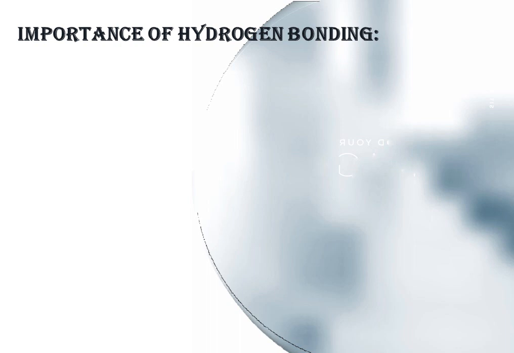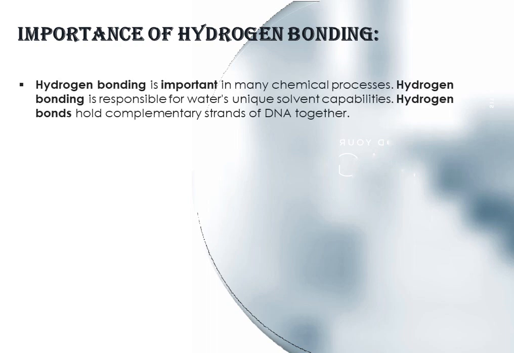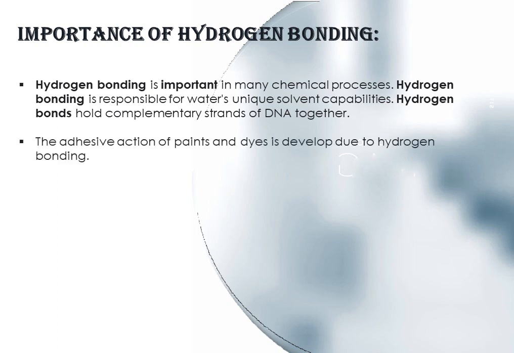And what is the importance of hydrogen bonding? Hydrogen bonding is important in many chemical processes. Hydrogen bonding is responsible for water's unique solvent capabilities. Hydrogen bonds hold complementary strands of DNA together. The adhesive action of paints and dyes is developed due to hydrogen bonding.